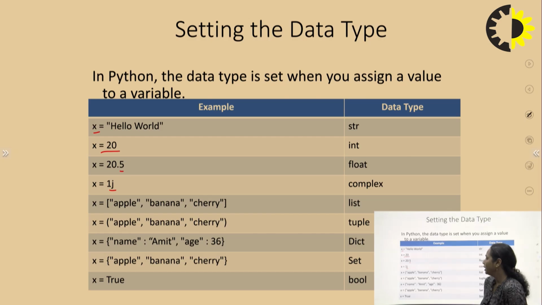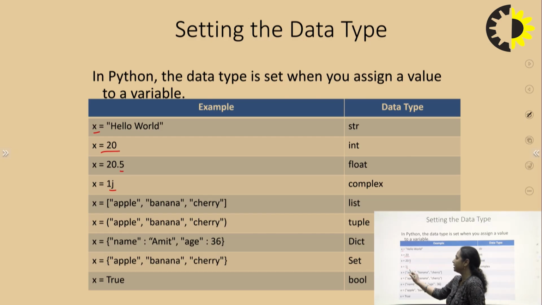Now next we have x, and within square brackets it is written multiple strings, that is apple, banana, and cherry. As I have written multiple strings within square brackets, it is a list. Whenever we want to use data in list type, we write multiple data in square brackets. So x will automatically analyze this data as list type.